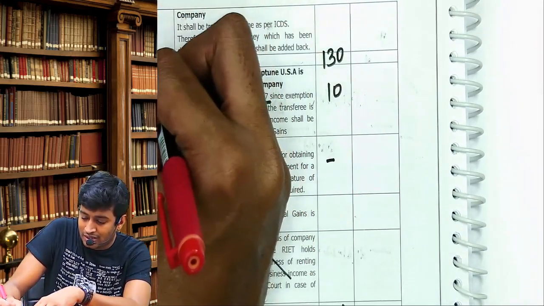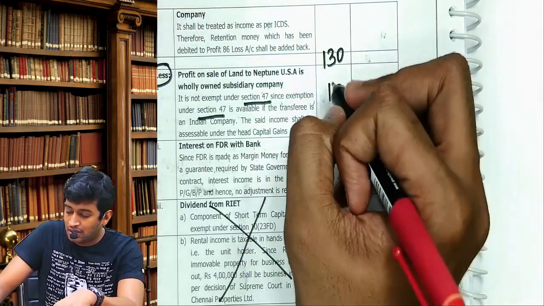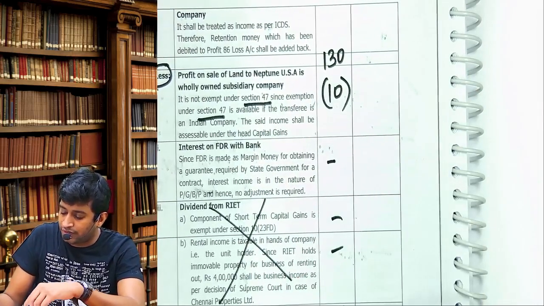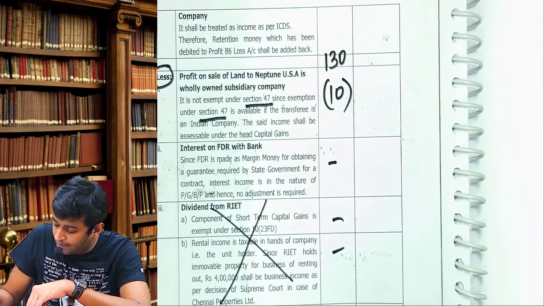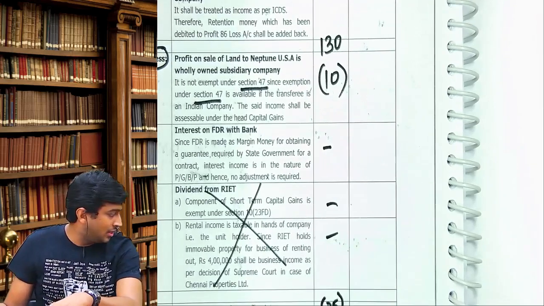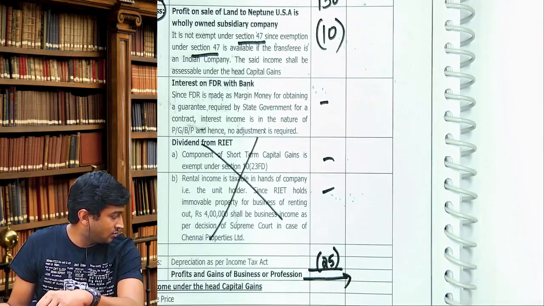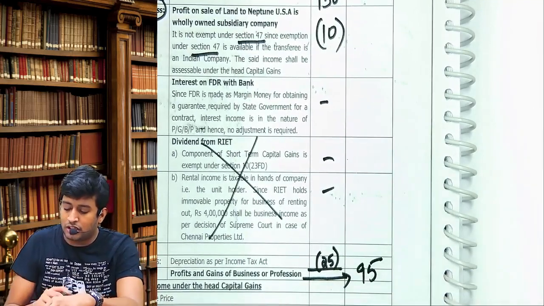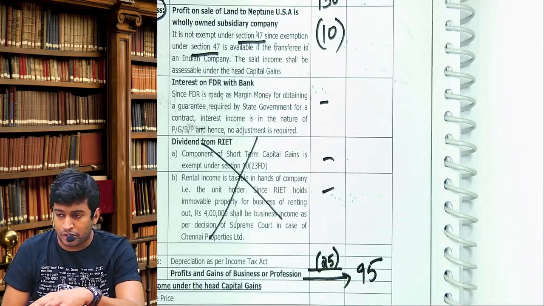Then the heading is less. Bracket में लिखो minus 10,000 minus 25. 130 minus 10 minus 25. That you take in the second column. That is your profit and gains of business or profession.